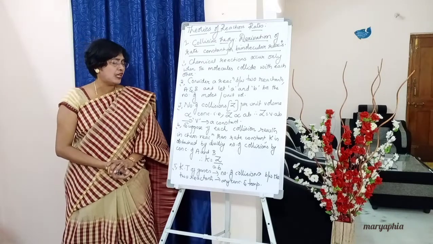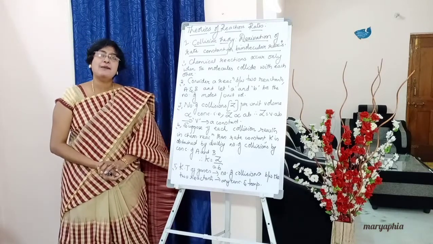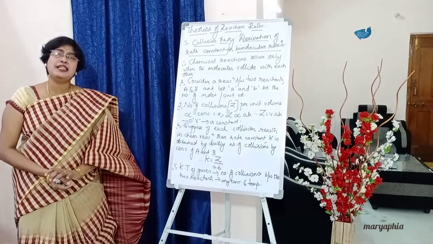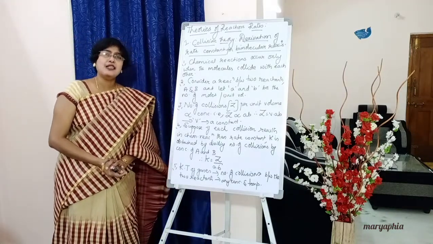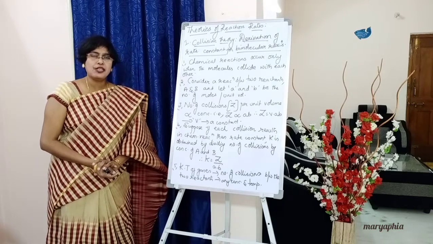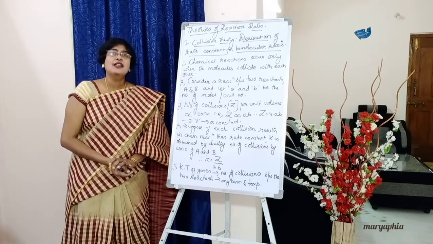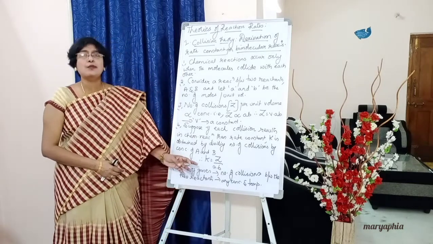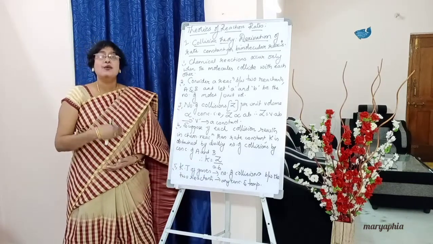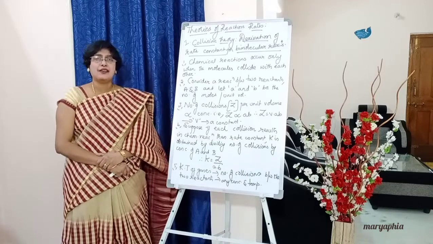Therefore, write down the formula: K is equal to capital Z by small a into small b. Capital Z is nothing but the number of collisions, and small a into small b is the concentration of capital A and capital B. So using this formula we can calculate K when each collision results in a chemical reaction.